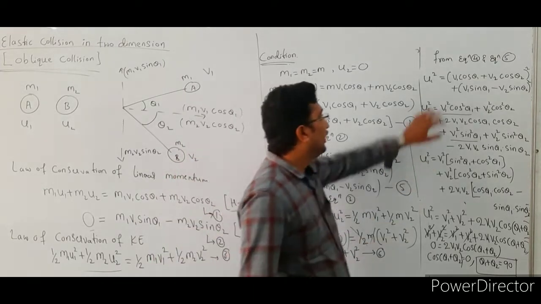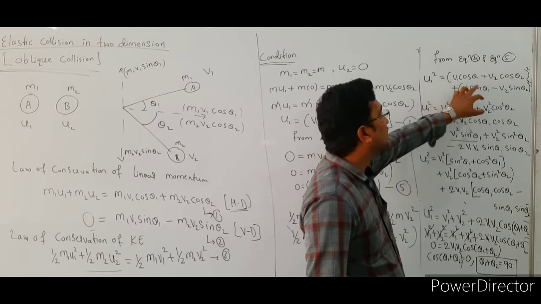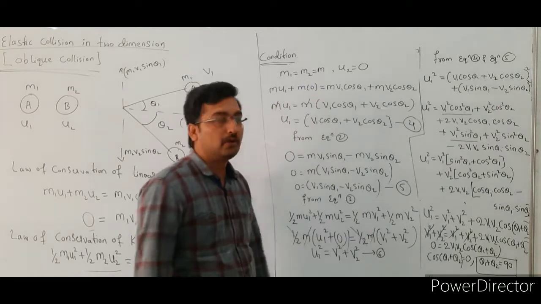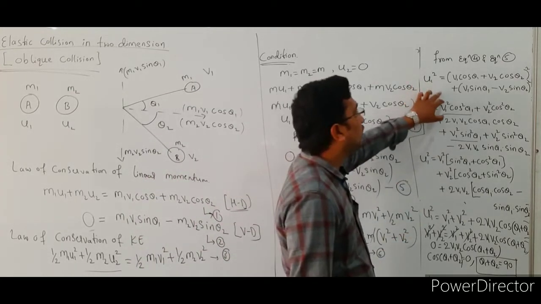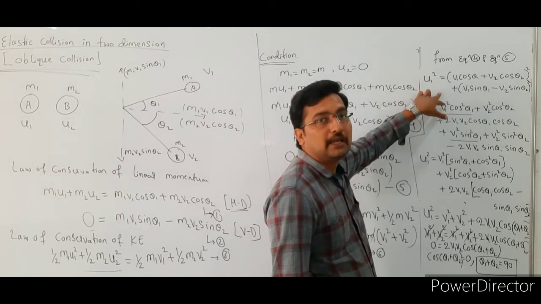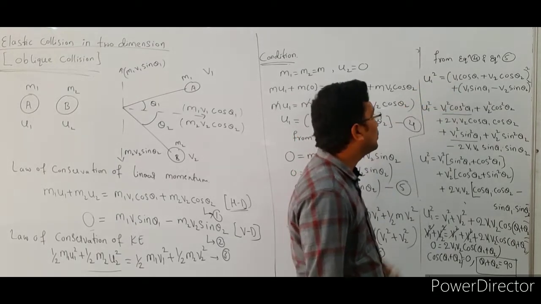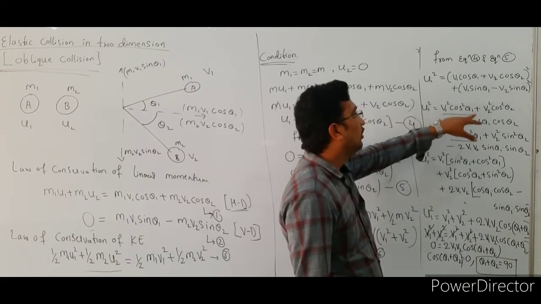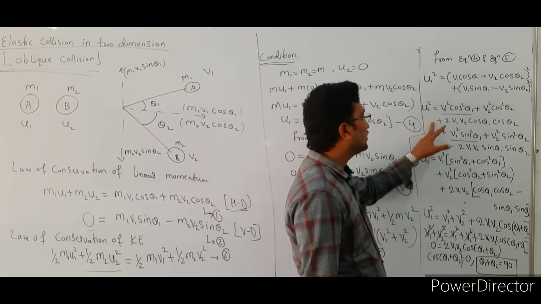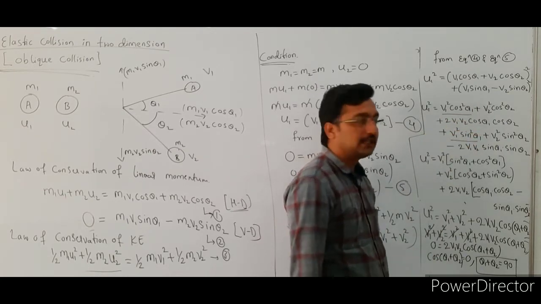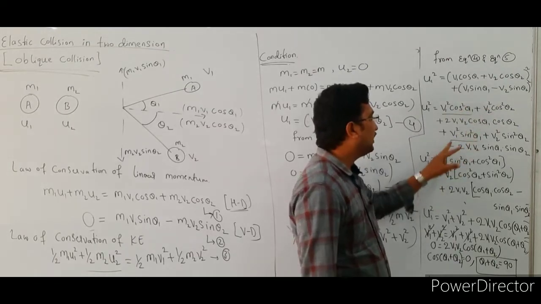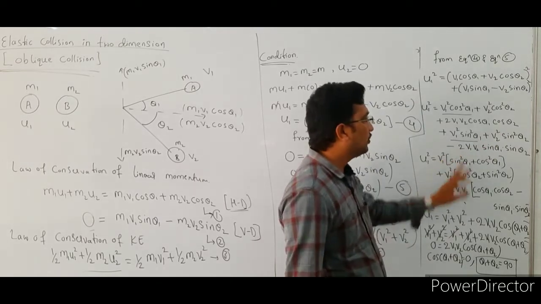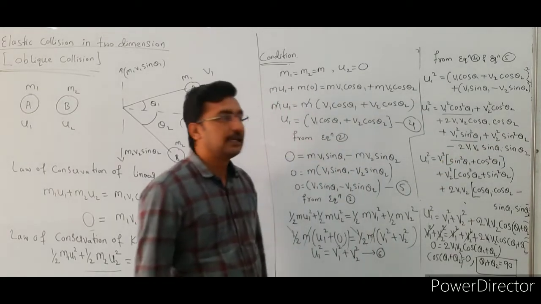So then u1 square is equal to v1 cos theta 1 plus v2 cos theta 2 whole square plus v1 sin theta 1 minus v2 sin theta 2 whole square. So after that these two terms are in the form of a plus b whole square and a minus b whole square, and we expand these two terms. So now u1 square is equal to v1 square cos square theta 1 plus v2 square cos square theta 2 plus 2v1 v2 cos theta 1 into cos theta 2, plus the expansion of this one, v1 square sin square theta 1 plus v2 square sin square theta 2 minus 2v1 v2 sin theta 1 into sin theta 2.